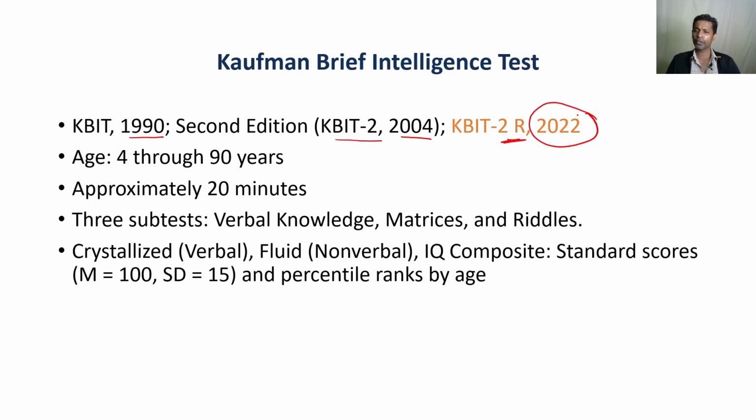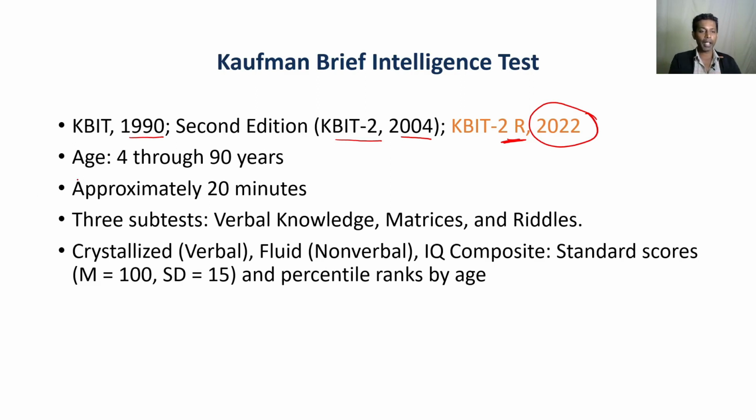We don't have much information about this test because we don't find this in the textbooks. So I was going through the material given by Pearson to understand more about it. So I realized that it is more or less the same, some normative data is updated. So 2021 data are used for this, with very few minimal changes in the test, and almost the test seems to be similar.